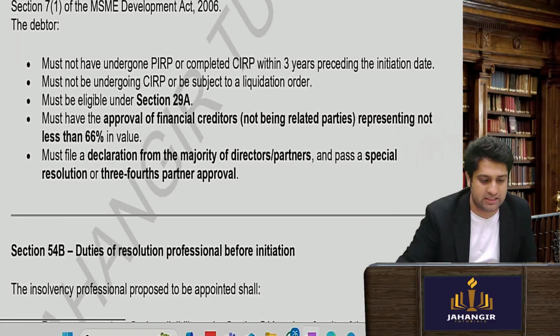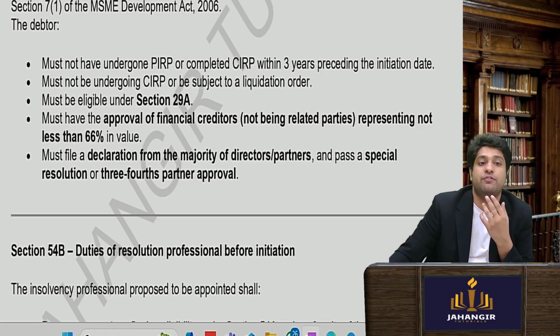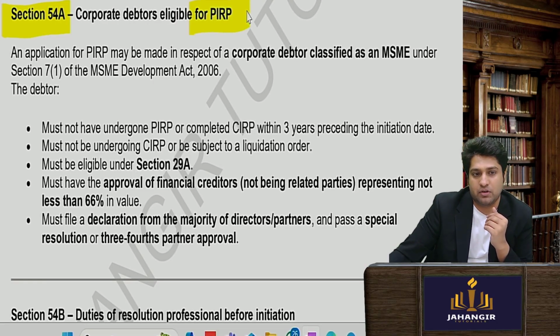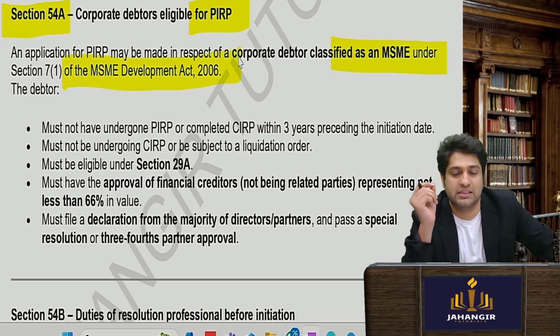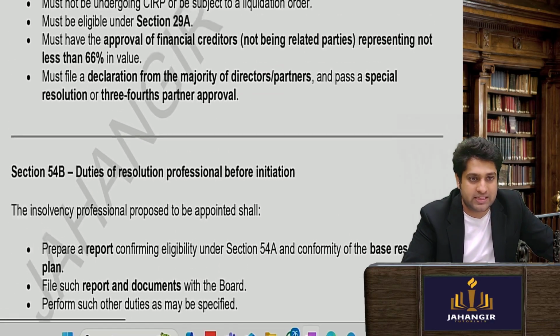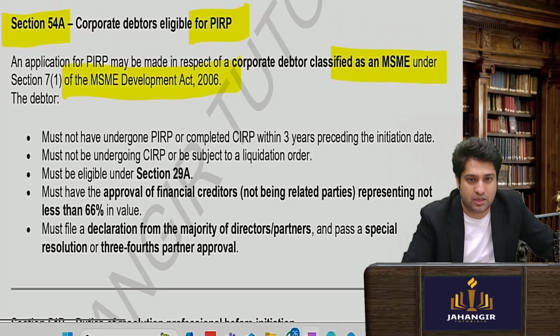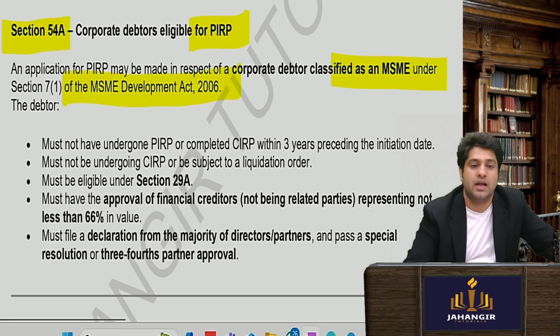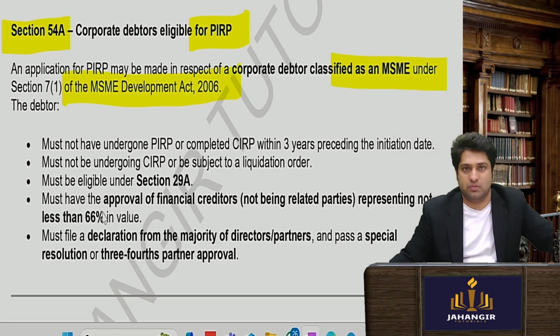So if you see section 54A, who is eligible for PIRP? Obviously, it must be classified as MSME as per the MSME Act 2006. That is one. Second, they have to come with consent.